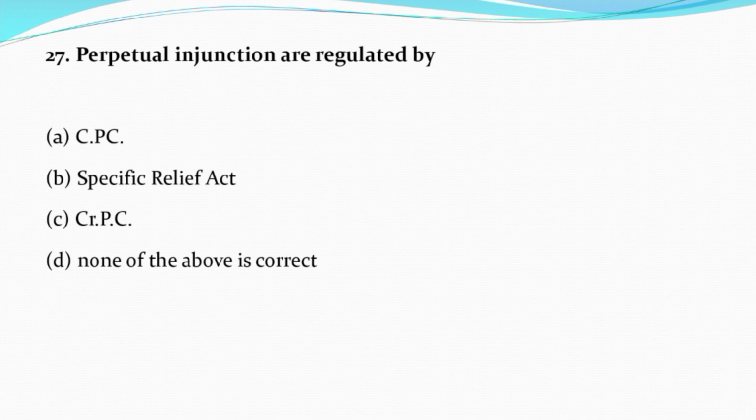Now question number 27. Perpetual injunctions are regulated by option A, CPC, option B, Specific Relief Act, option C, CrPC, that is Criminal Procedure Code, option D, none of the above is correct. And the correct answer is option B, that is Specific Relief Act.